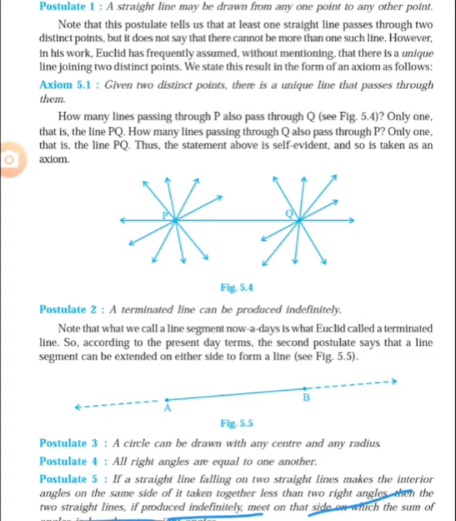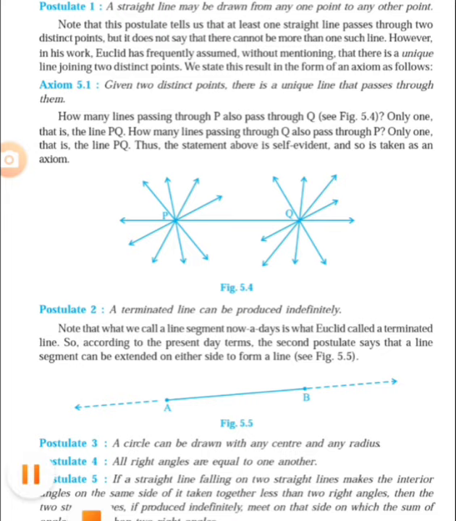If a straight line falling on two straight lines makes the interior angles on the same side of it, taken together, less than two right angles, then the two straight lines, if produced indefinitely, meet on that side on which the sum of the angles is less than two right angles.